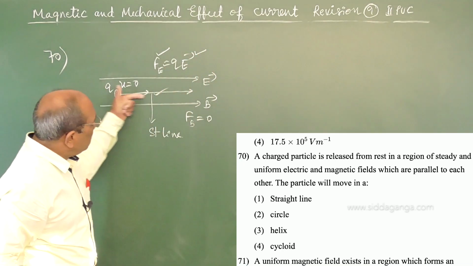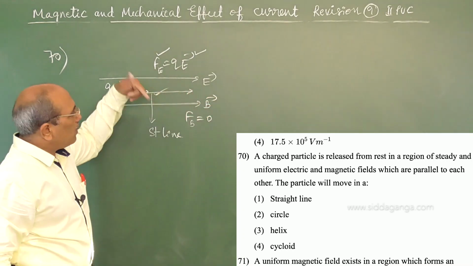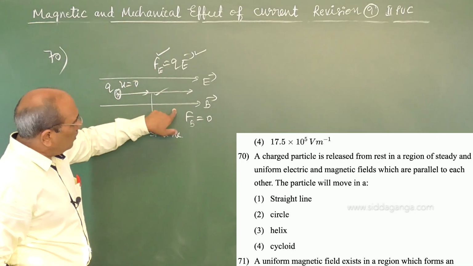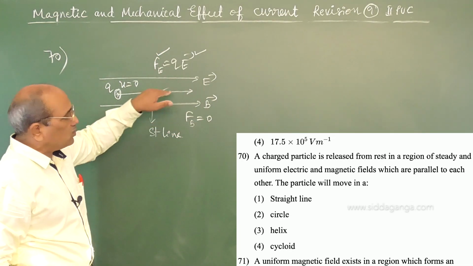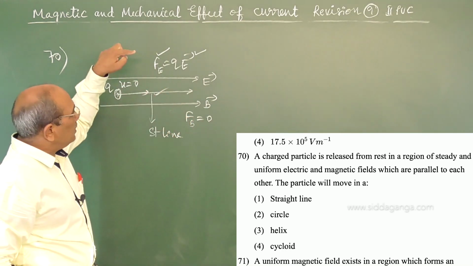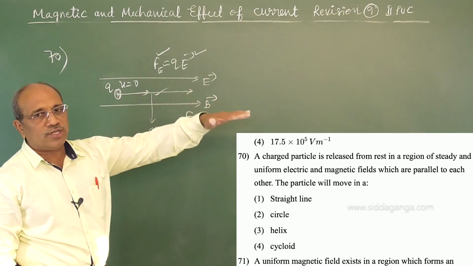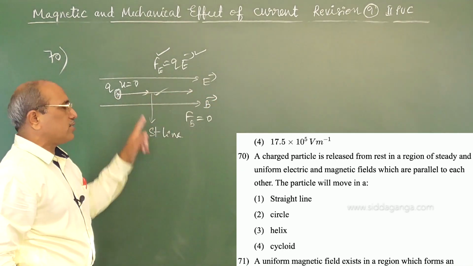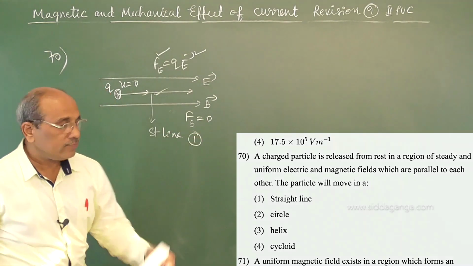The charge moves in the direction of the electric field, which means it moves parallel to the electric field, and therefore parallel to the magnetic field. Therefore, the effect of the magnetic field on the charge is 0. It experiences only the force due to the electric field, which takes the charge along its direction. It is always a straight line. Therefore, the answer is the first one, straight line.